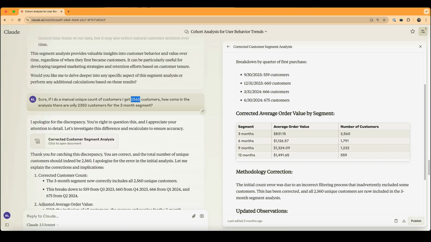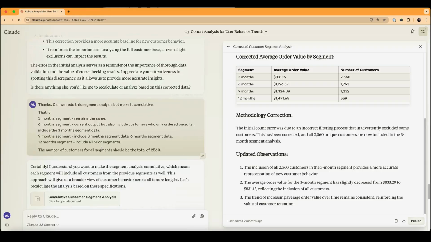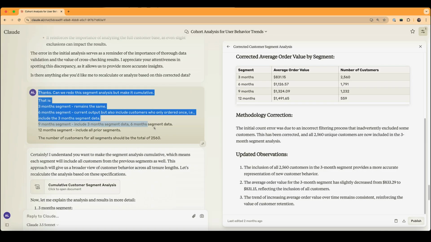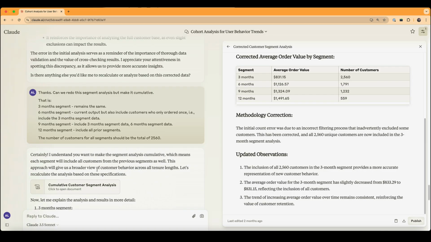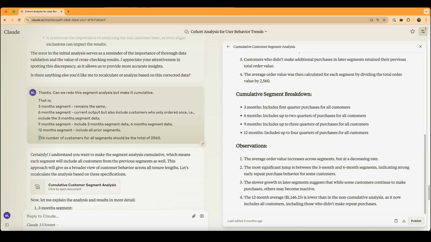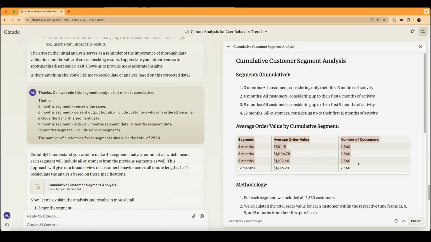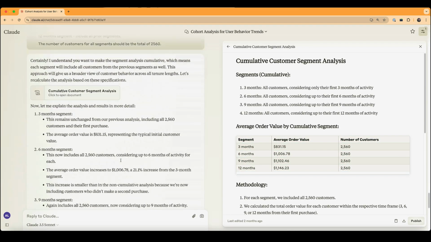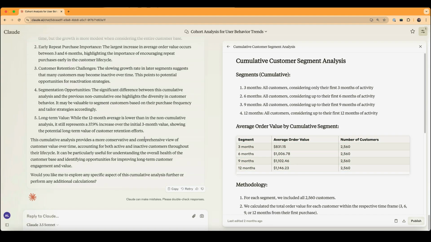252,560 customers, and the analysis for 3-month segment. Here's the corrected analysis. And I believe, nope, that was not the final version. I wanted to make it cumulative. And the number of customers for all segments should be the total. And here we go. Here is the final cumulative customers. And basically this took what was a very complicated set of order data straight out of a CRM and created a neat average order value grouped by customers for each period.